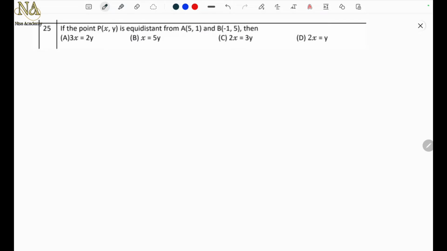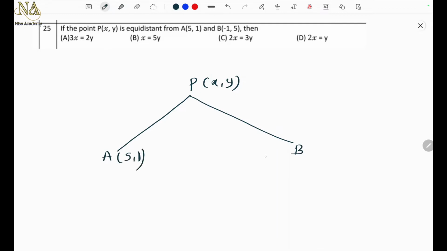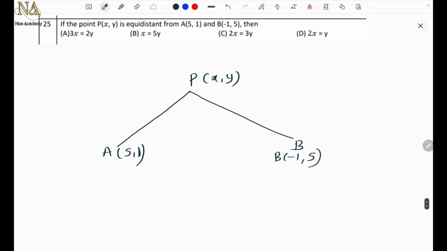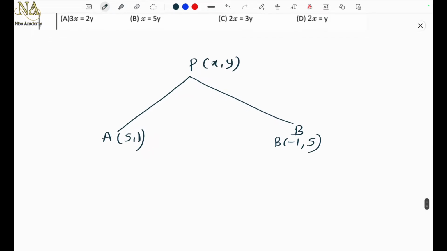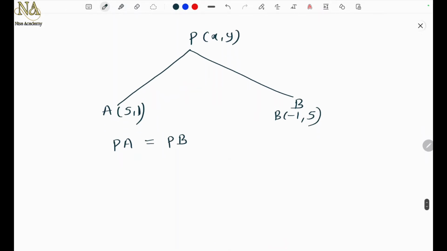Question number 25. If the point P(x, y) is equidistant from A(5, 1) and B(-1, 5), then... So P(x, y) is equidistant, which means the distance is equal from A and B. So A is (5, 1) and B is (-1, 5). They have given us the options and we have to find a relation. This type of problem is there in your textbook exercise also. So PA will be equal to PB, equidistant, no? So using the distance formula, I will equate them.